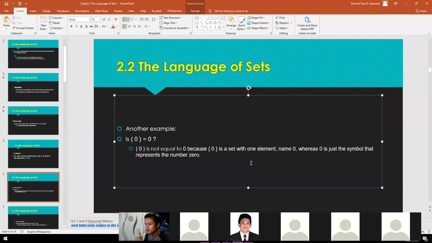So, nagets naman so far? Yes, sir. I hope that's clear. So, be mindful na lang kapag curly bracket, set yung laman nun. Okay, so pwedeng empty set, ayan, walang laman na set, or merong laman na set. So, magkaiba yan sa parenthesis lang.